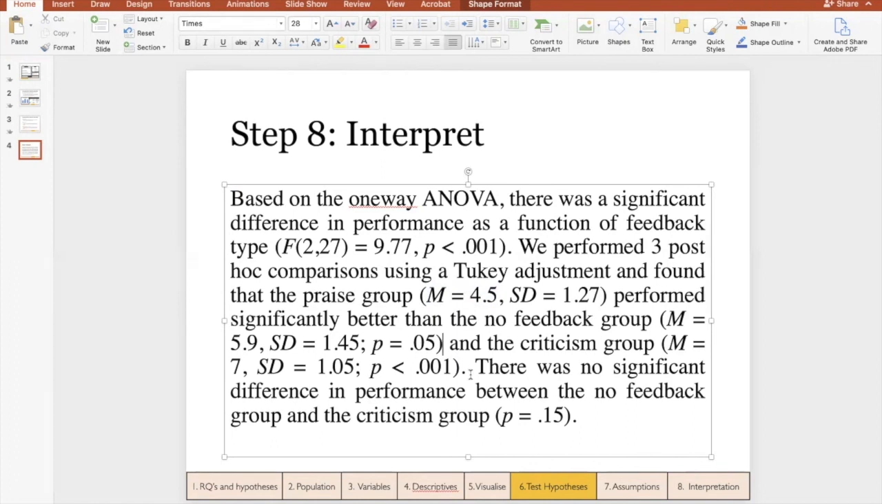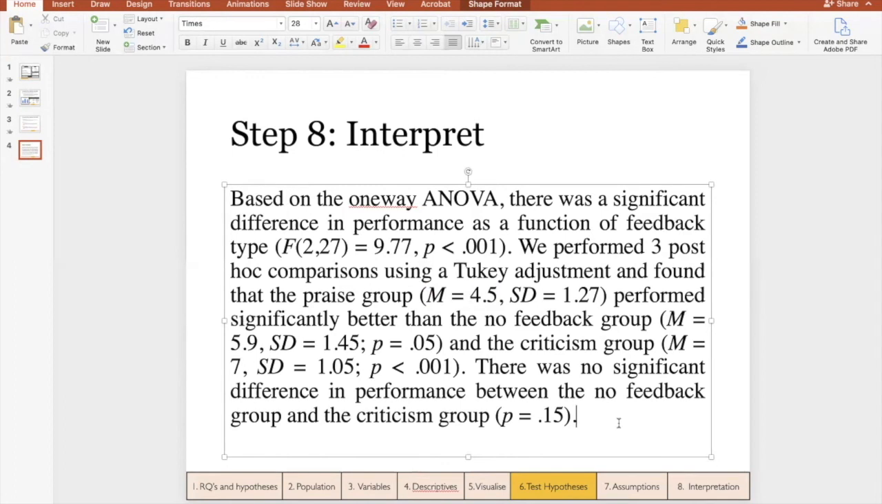So I hope this helped clear up the difference between a planned comparison and a post-hoc comparison. Again, they're really doing the same thing. We just have to make more strict decisions based on whether the hypotheses were made beforehand or whether we're doing the comparisons after we collected the data.